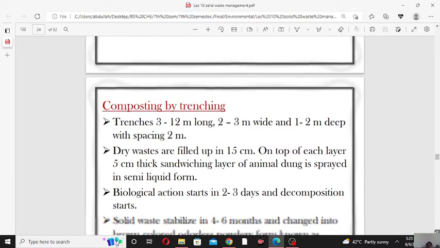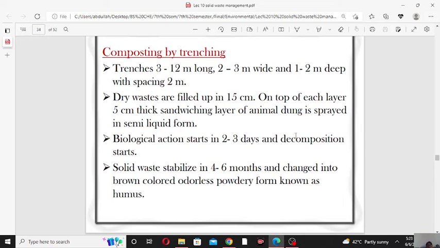So what is trenching? Composting by trenching: the trench is 3 to 12 meters long, 2 to 3 meters wide and 1 to 2 meters deep, with spacing of 2 meters. So in the trenching method of composting, first of all we make trenches. The trenches should be 3 to 12 meters long, 2 to 3 meters wide and 1 to 2 meters deep, and the space between trenches should be 2 meters. After making the trenches, we will put in dry waste.